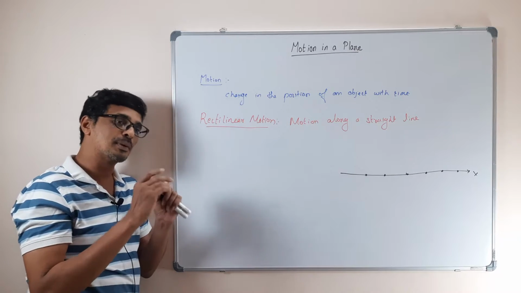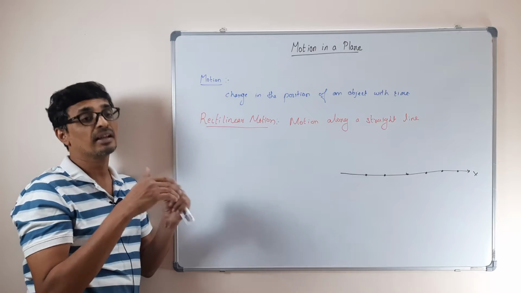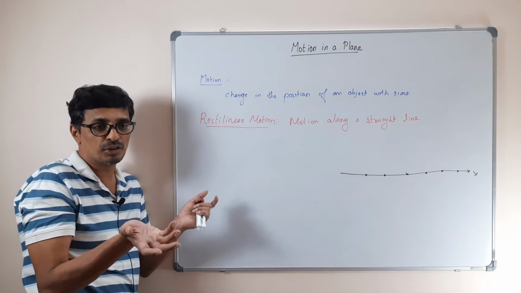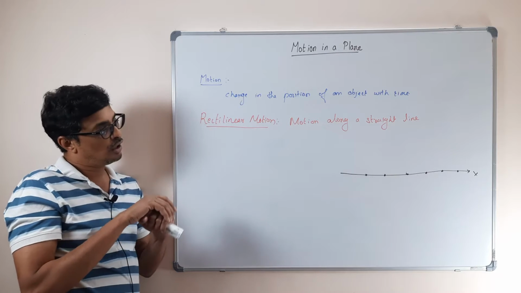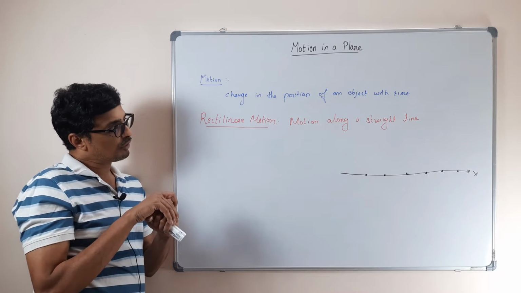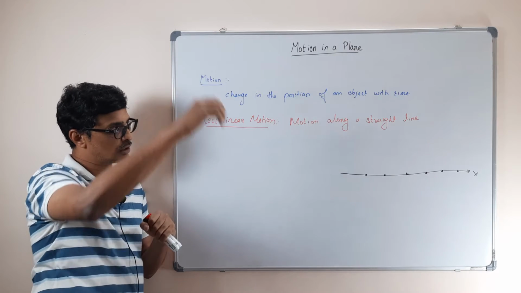So it's better to use vector notation even for rectilinear motion, because if you deal with two or three rectilinear motions, then naturally it won't be on a straight line, and multiple dimensions will come.